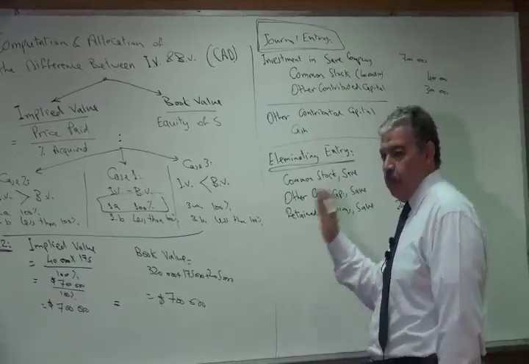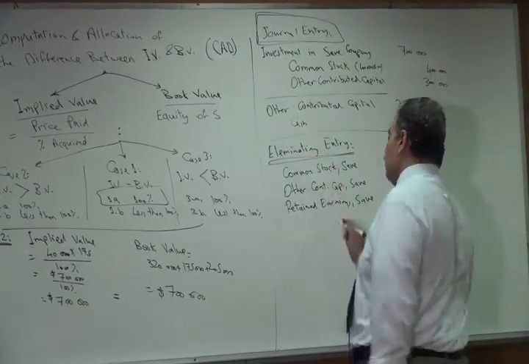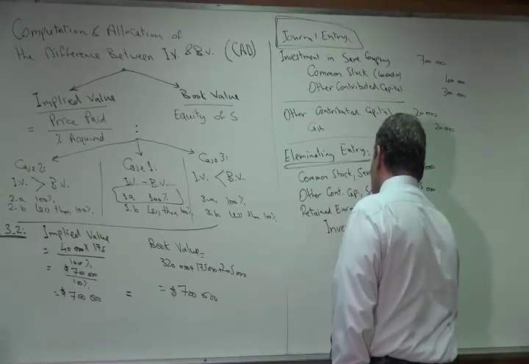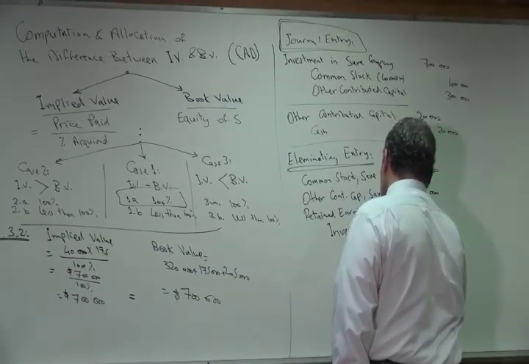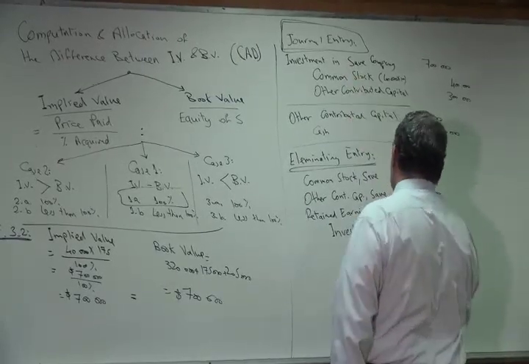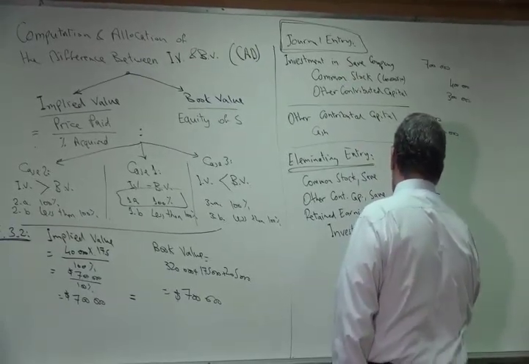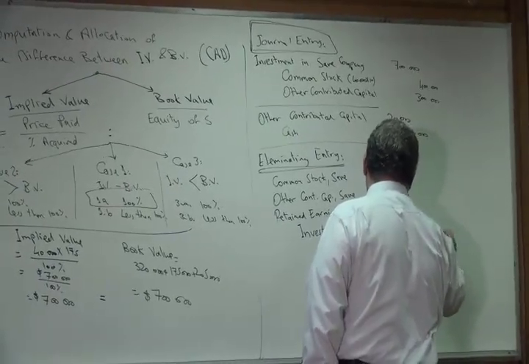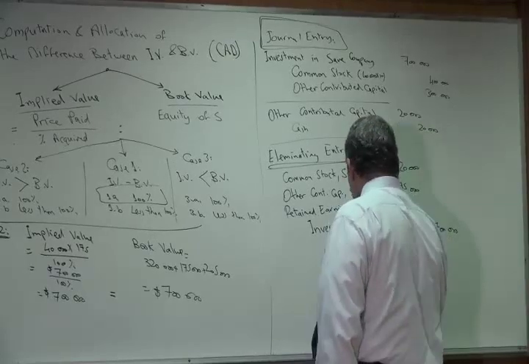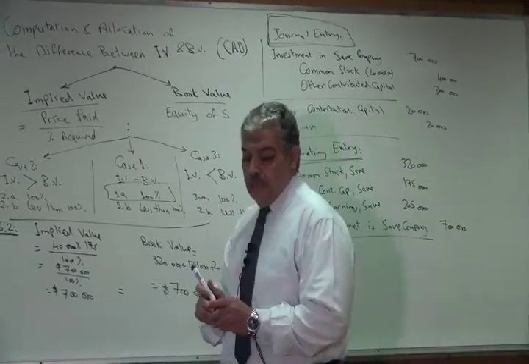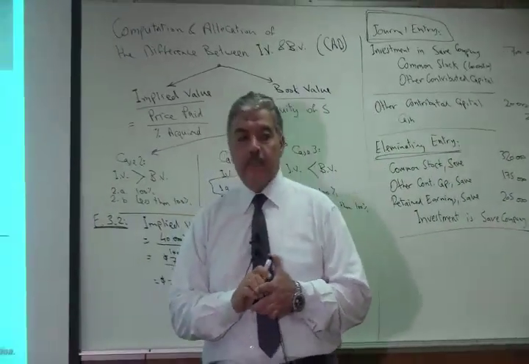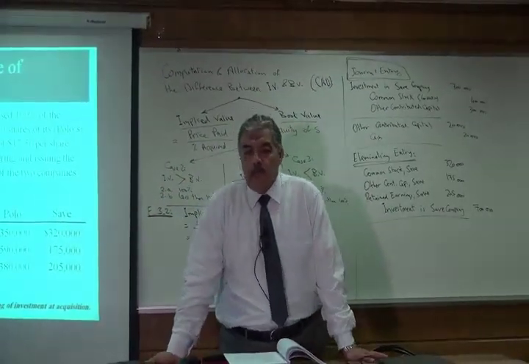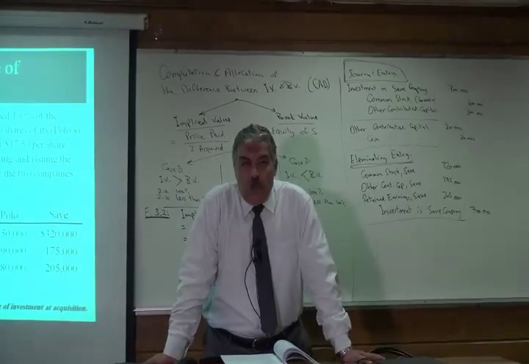This is the debit side of the entry. And credit investment in S company for $700,000. So this is the entry that we must make to eliminate the intercompany accounts in order to prepare the consolidated balance sheet on the date of acquisition.